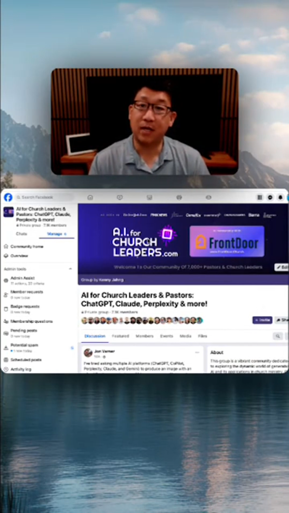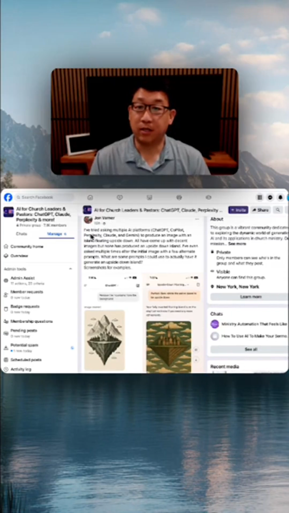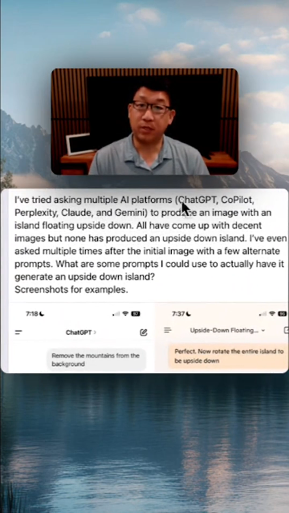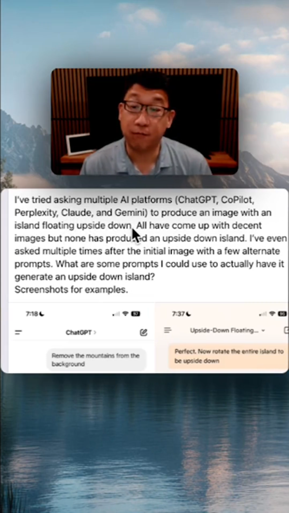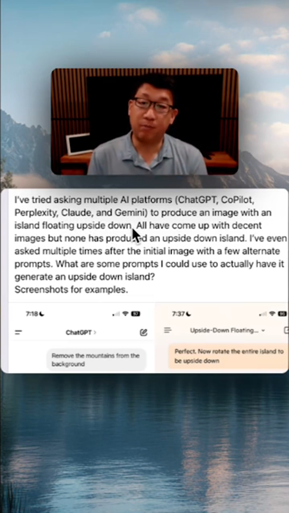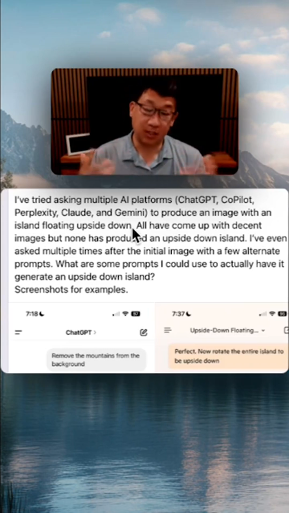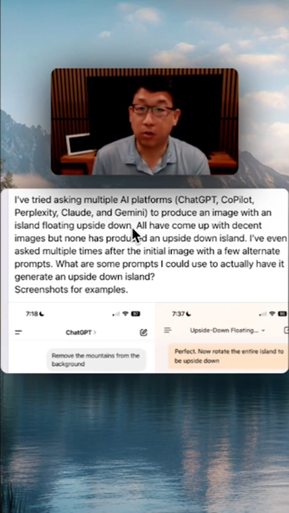So I'm inside our AI for Church Leaders group, and John asked a simple question, which is great. I tried asking multiple AI platforms, ChatGPT, Copilot, Perplexity, Claude, and Gemini to produce an image with an island floating upside down. Now, first of all, I don't think the actual chatbots are the best place to create images, but ChatGPT has DALL-E. It's improved tremendously. I'll actually use Sora to show you how to use ChatGPT that way.